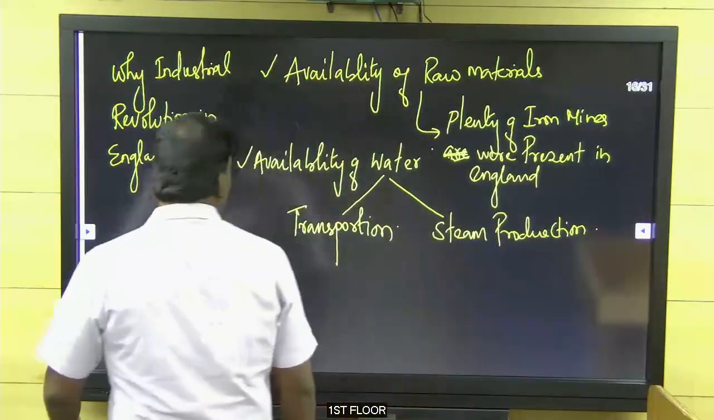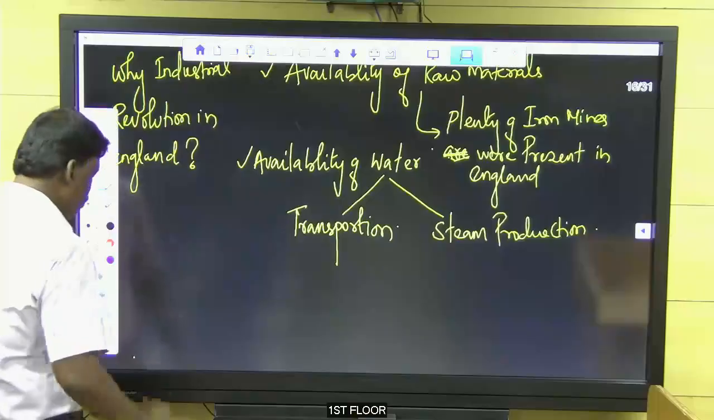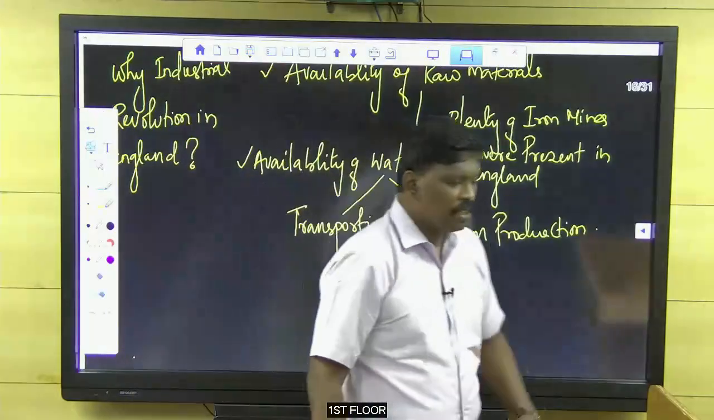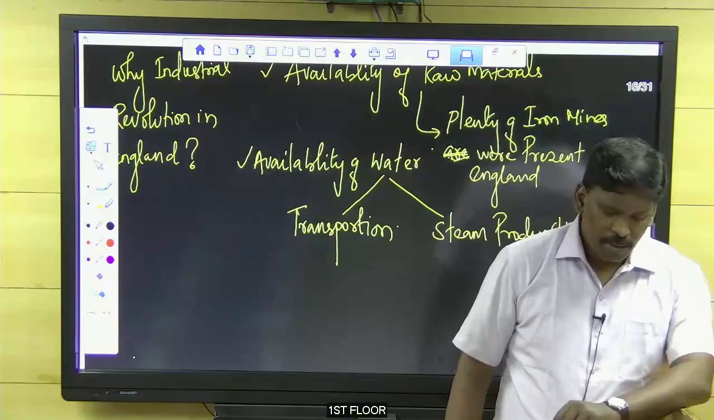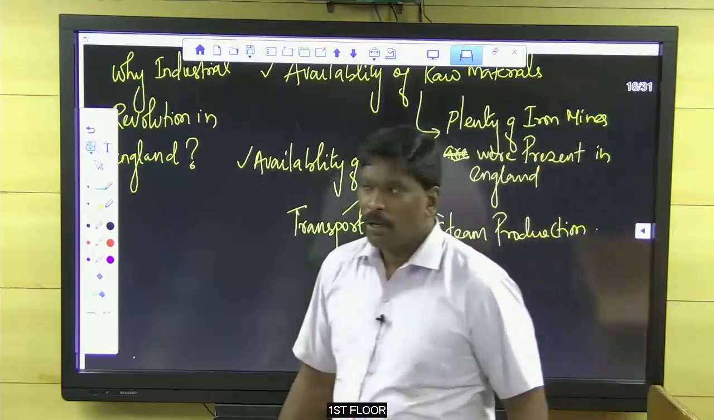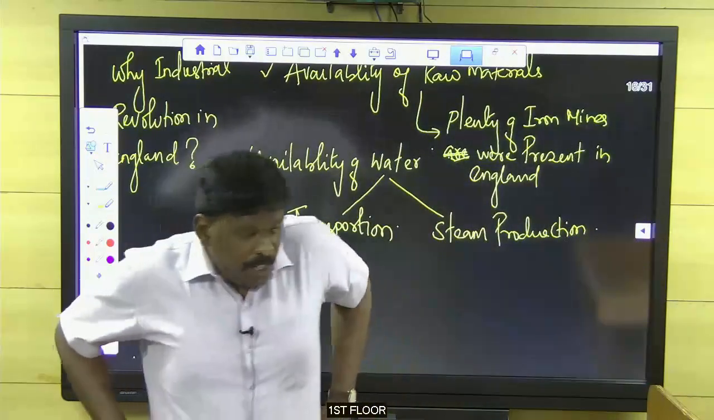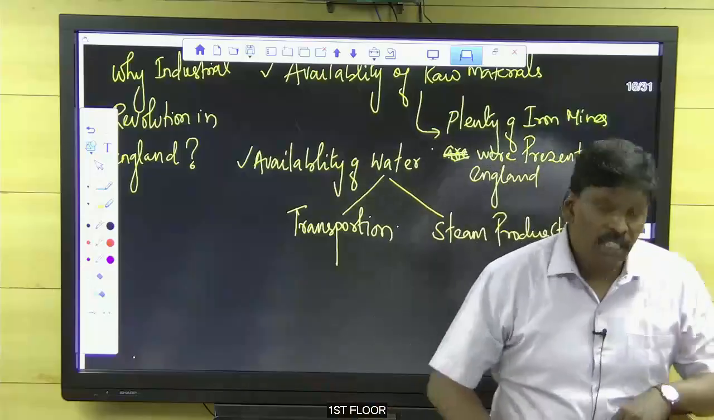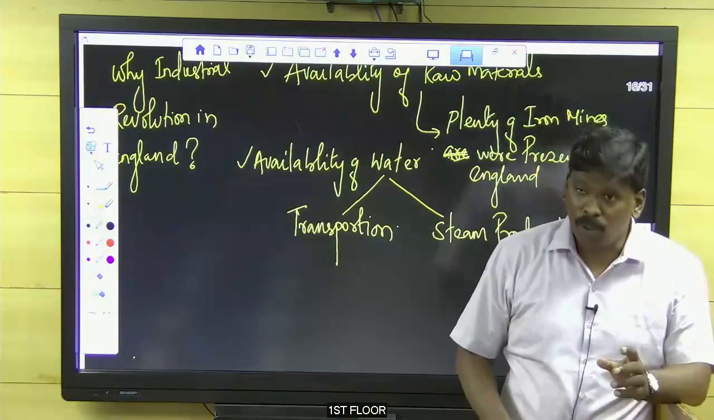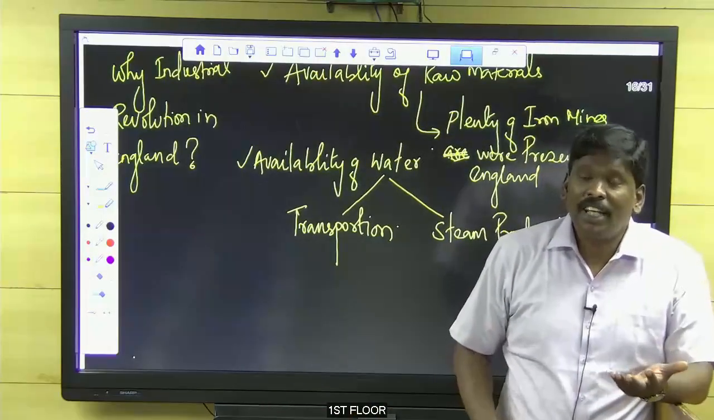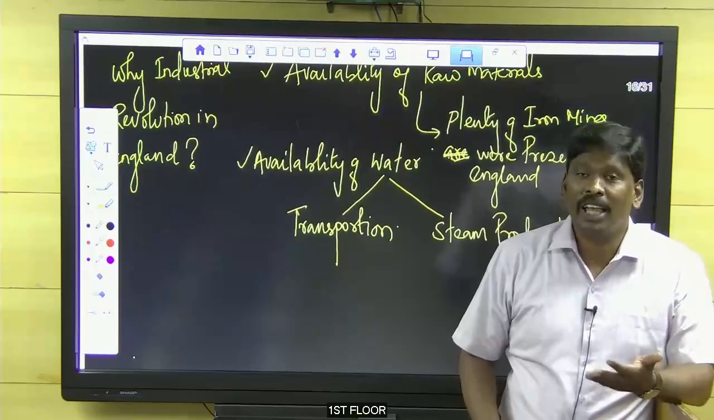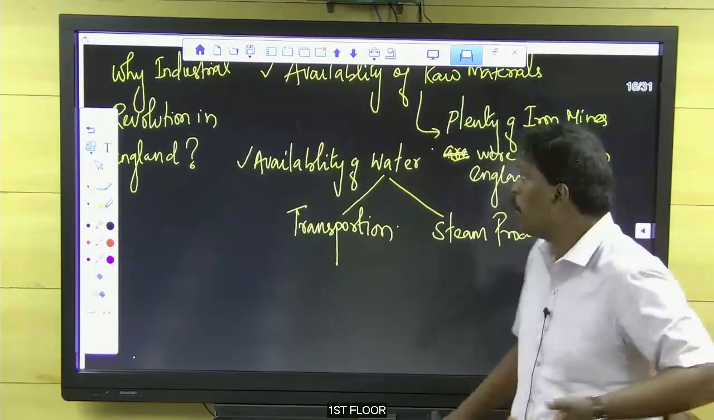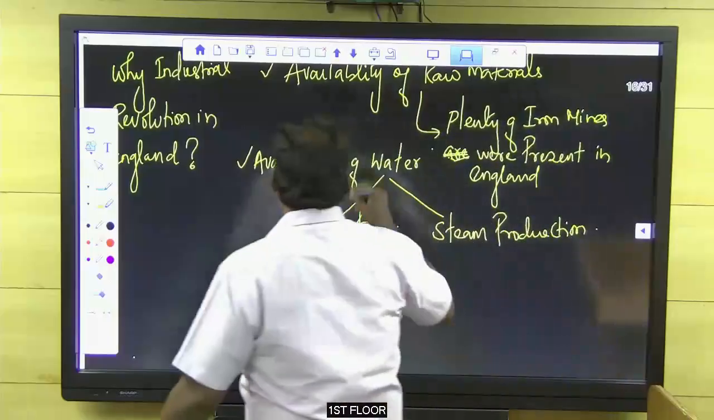Next one. I switch to a new page. Write it. Venice, yes, very good. Venice is on water. In Venice we have a lot of boats. It is called the floating city, where many things are carried out by means of boats only. Okay, very good. So availability of water.